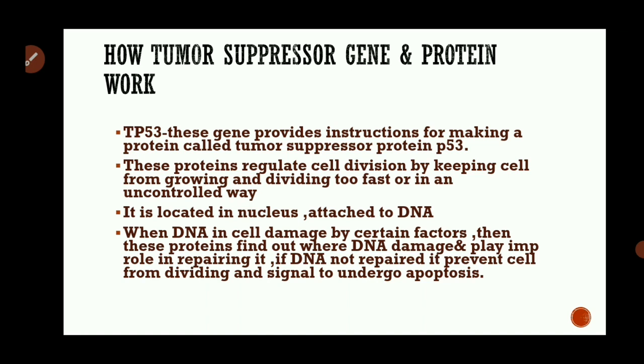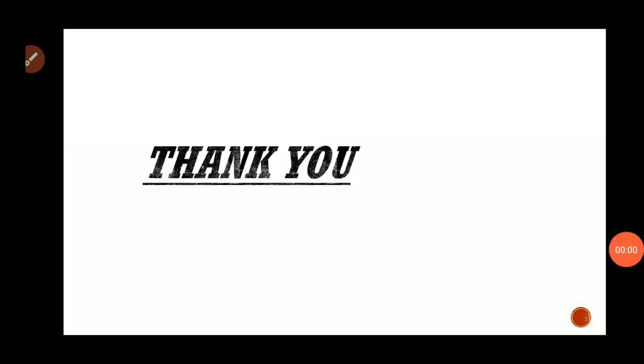So in this way, the TP53 gene and the P53 protein perform their function. Like this, other tumor suppressor genes and proteins also play an important role in preventing the development of cancer or tumor formation. In this way, the tumor suppressor genes and proteins play an important role in regulating cell division and the development of cancer. So in this topic we have discussed what a proto-oncogene is, how it converts into an oncogene, and what a tumor suppressor gene is and how it works.